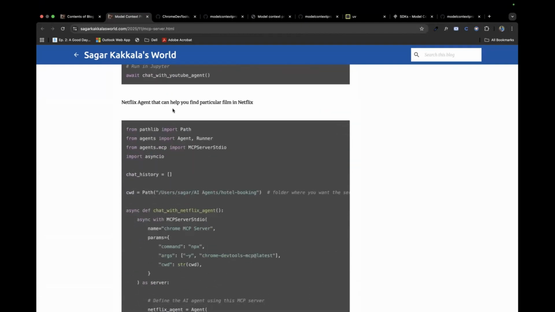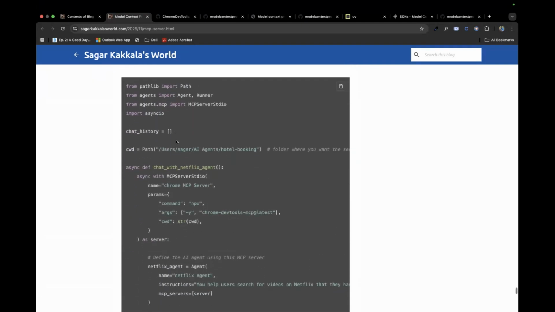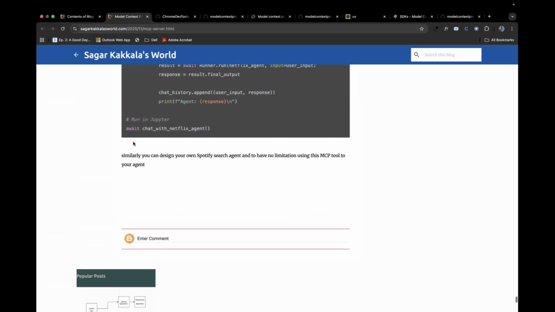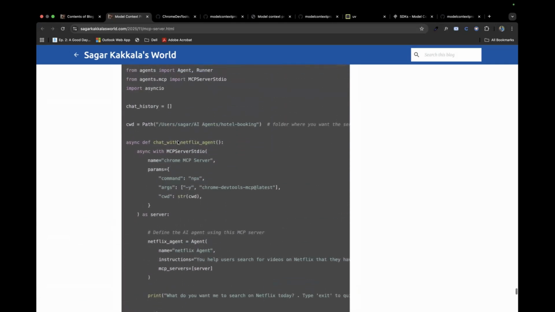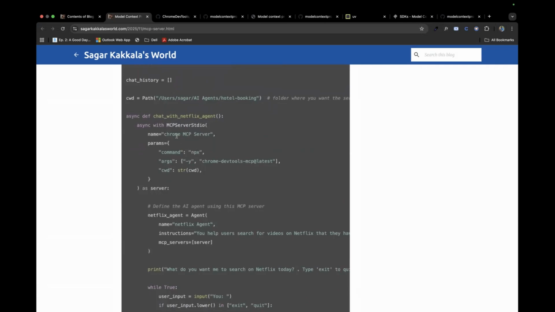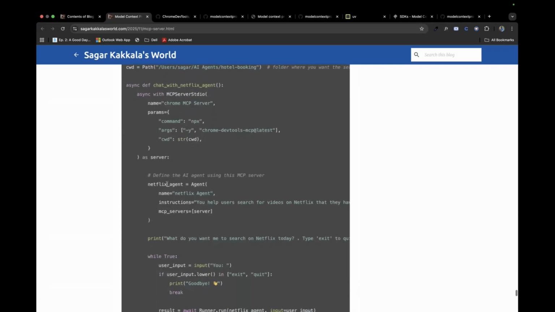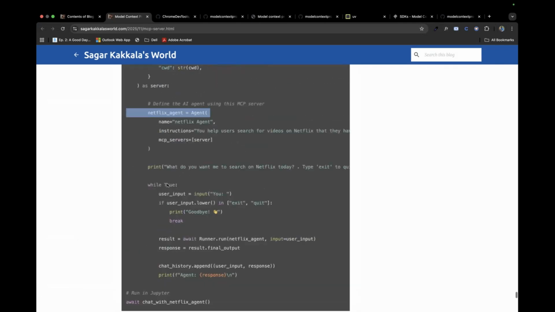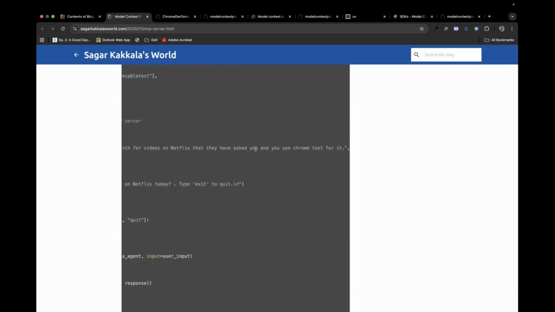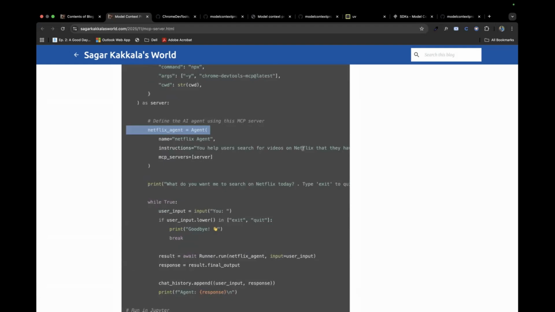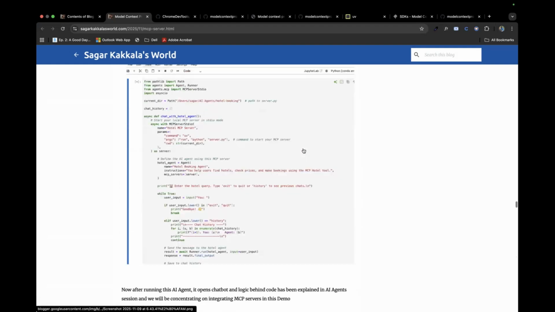In the same way, you could use it like a Netflix agent using the same Chrome tool. You could even design a Spotify tool as well, changing only a few things. Here the Chrome MCP server name, here the Netflix agent, and I just said you help users search for videos on Netflix that they have asked for and use the Chrome tool for it. Clear on this part, right?